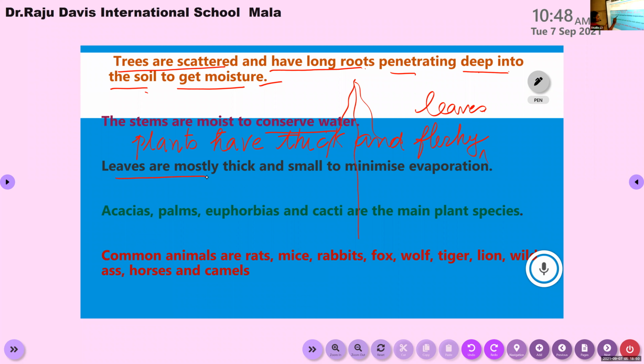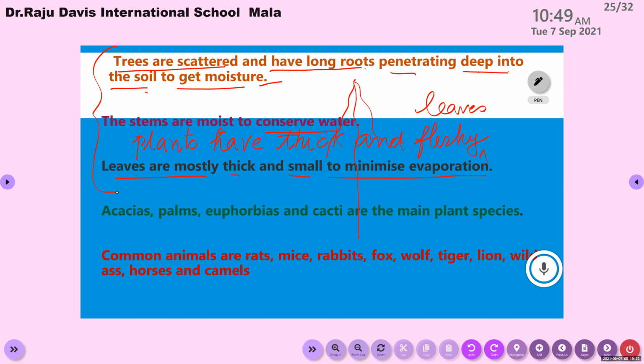Leaves are mostly thick and small to minimize evaporation. To reduce the evaporation, the trees of this area have thick and small leaves. So these are the special features of the thorn forest, or these are the special characteristics of this forest.